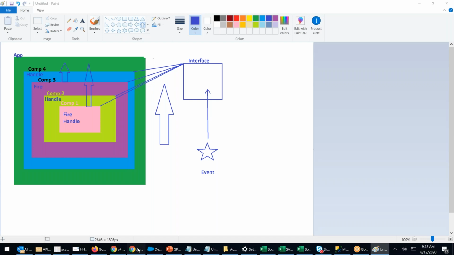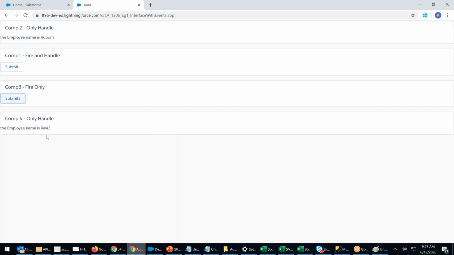When I click on submit 3, you see that on the 4, Ravi 3 is coming up. But component 2 is still showing Rupam. That means multiple components are firing one event. One event only. I didn't declare 2 events.